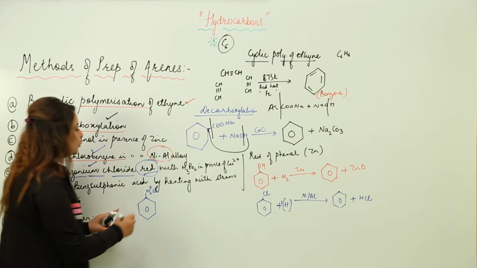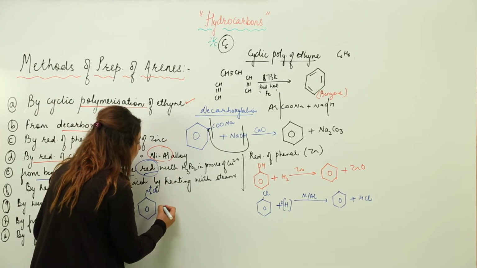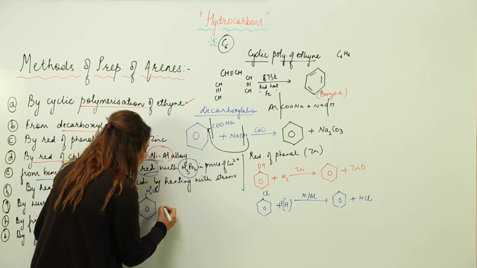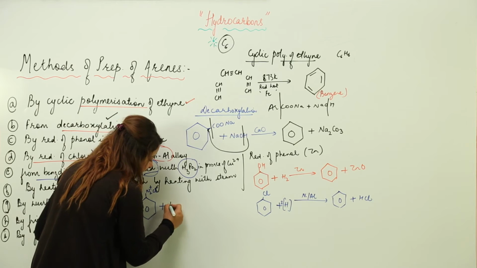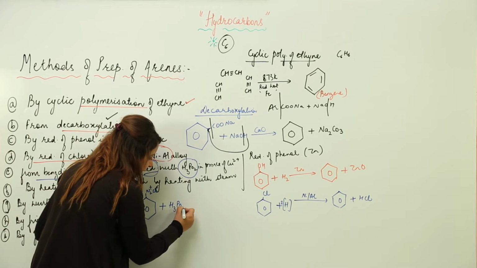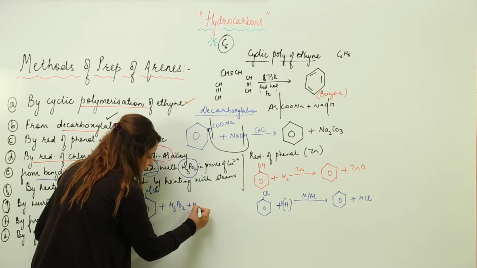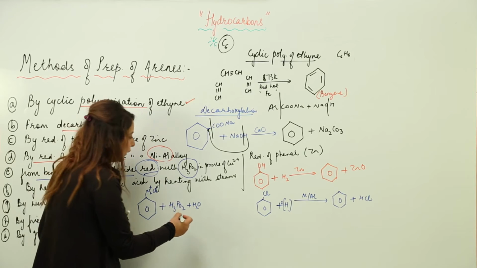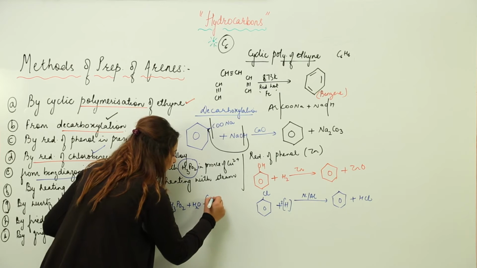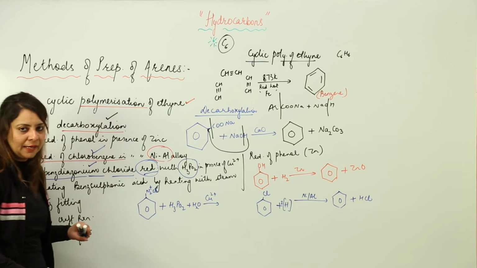Now again you need to carry out the reduction, and here the reduction is carried out in presence of hypophosphorus acid. It is H3PO2, and because it is in acid aqueous form, obviously water will be there, and the reaction takes place in presence of copper ions.